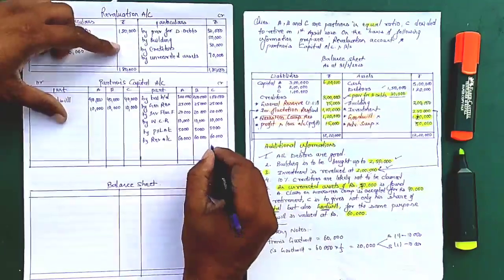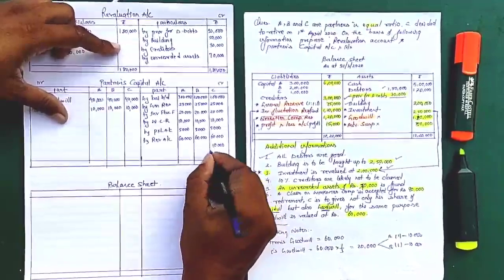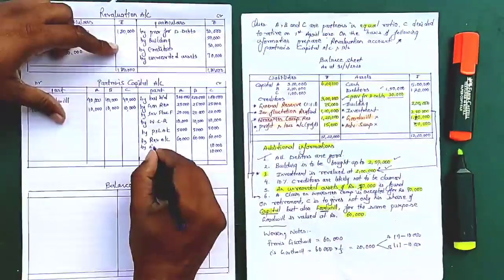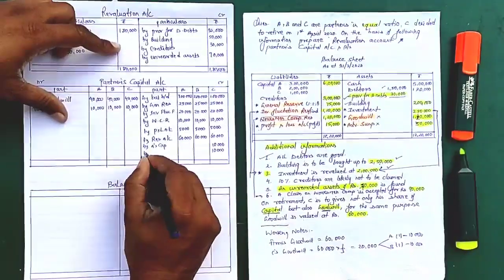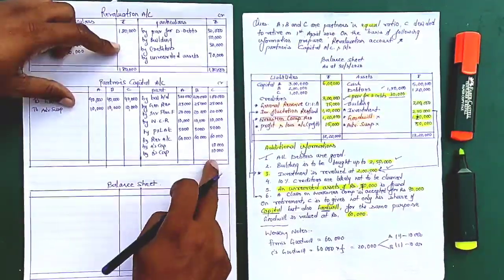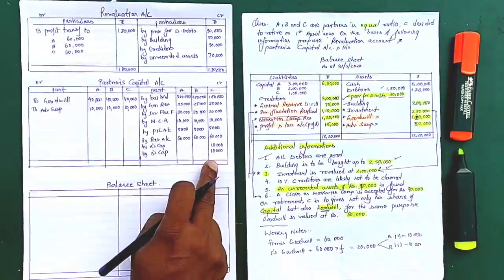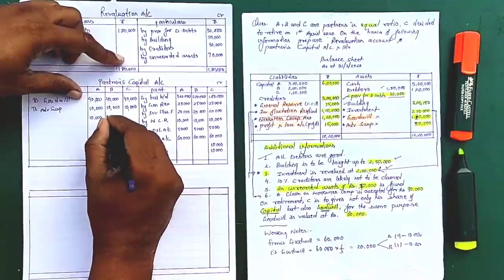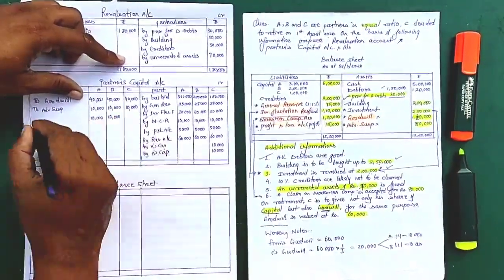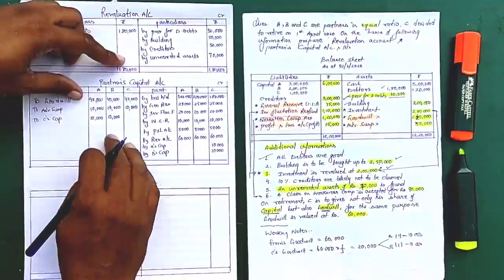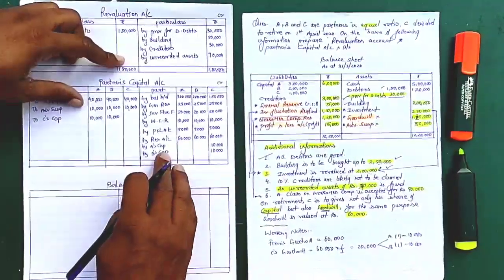So C will be given 10,000 and 10,000, and this will be given by A's capital and this will be given by B's capital. Since A and B are giving, from A's account and B's account it will be debited. And why will it be debited? Because they are giving it to C. Okay, so this is a very important point to be noted over here.